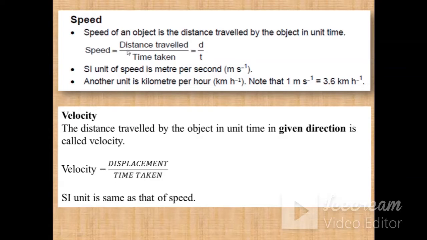So speed was distance traveled by the body per unit time, and velocity is displacement upon time taken. Displacement is the shortest distance between the initial and final position of the body. Since this term is also used to show how fast a body is moving, its SI unit remains the same as that of speed, that is meter per second.